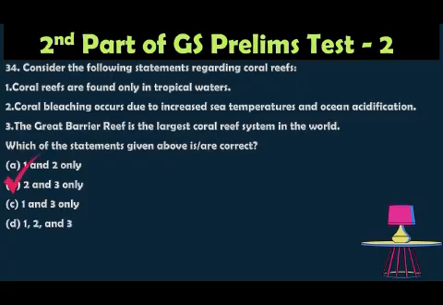The correct answer is B, 2 and 3, because coral reefs are not found only in tropical water, but cold water corals also exist. So the statement 1 is incorrect. Coral bleaching occurs due to the increased sea temperature and also ocean acidification. So the statement 2 is right. And also the Great Barrier Reef is the largest coral reef that we all know. So the 2 and 3 statements are right. So the option B is the right answer.